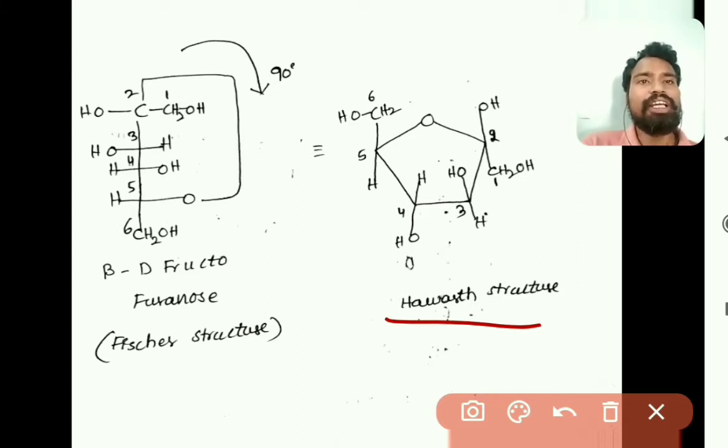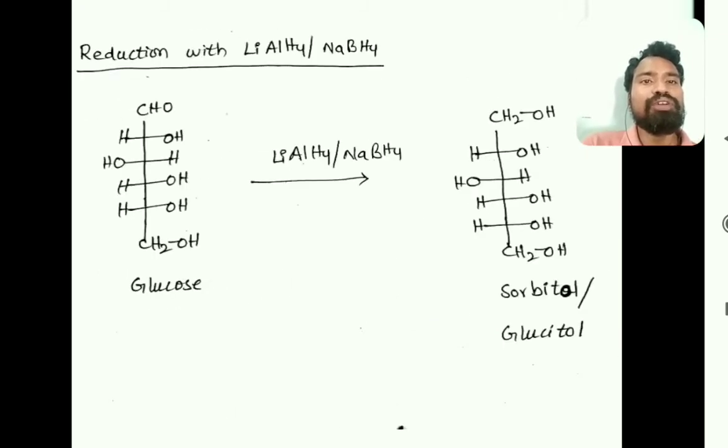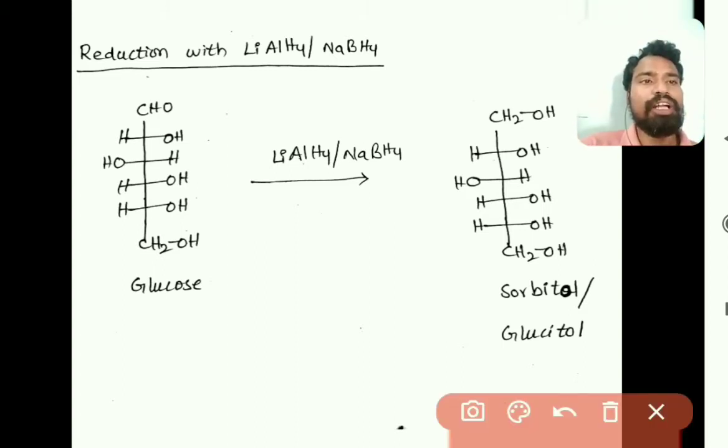And here chair conformation structures are not possible because it is only a 5-membered ring. Only for 6-membered rings can we write chair structures, chair conformations. So we cannot write alpha D fructofuranose and beta D fructofuranose in the chair conformation.